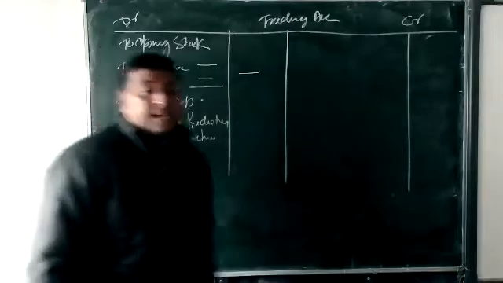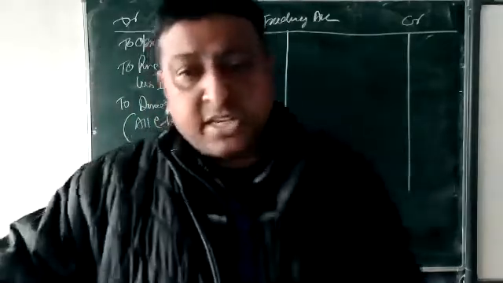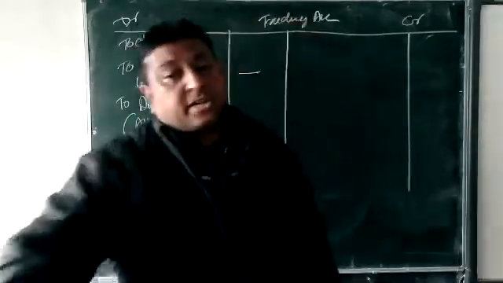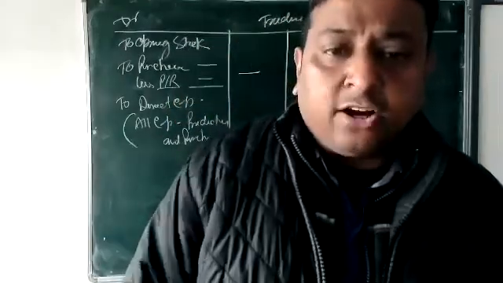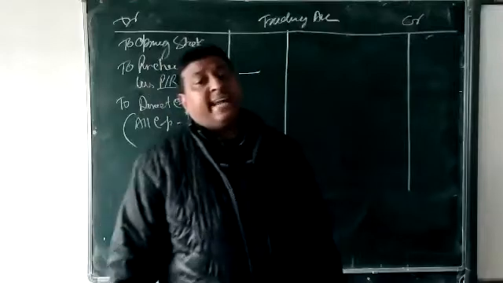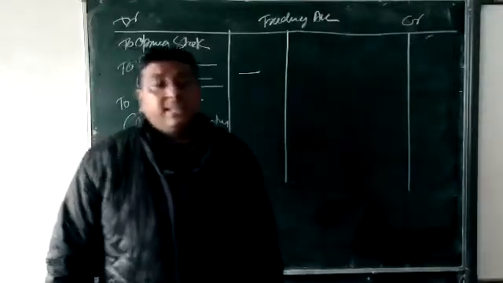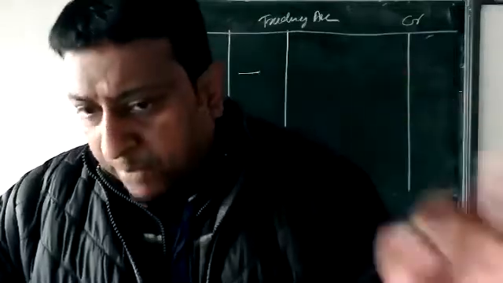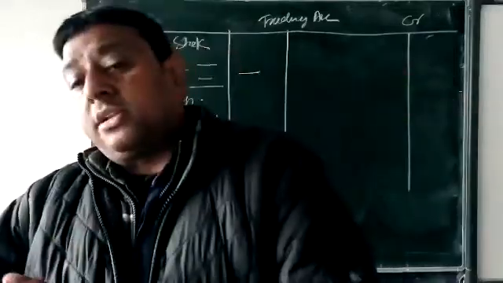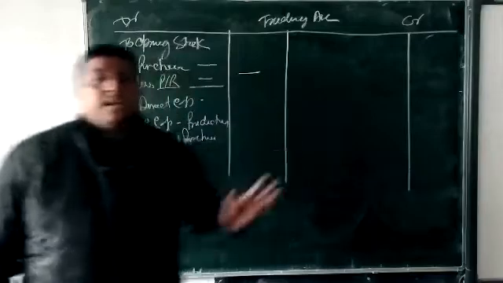Direct expense is expense which is related directly with the production of the business, production of the goods, production of the services. All that expense is called direct expense. From purchase up to production, all the expense will be included in this direct expense.